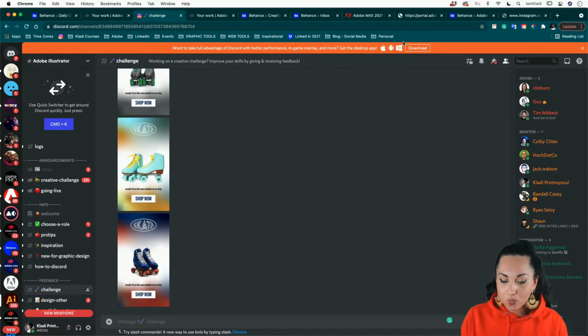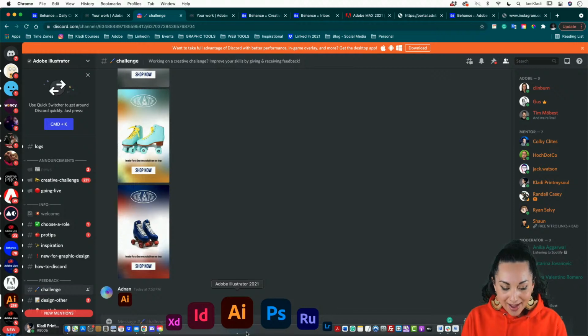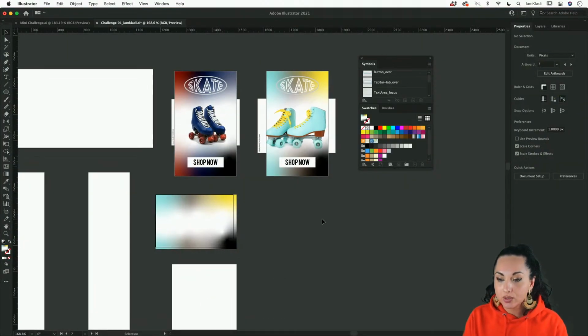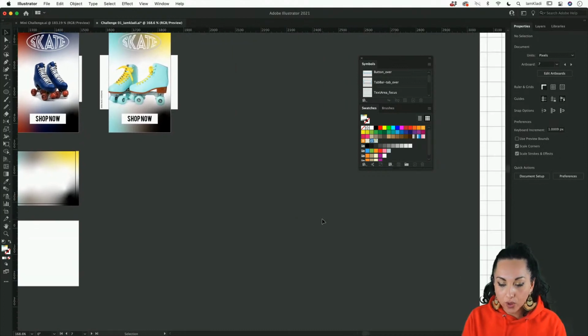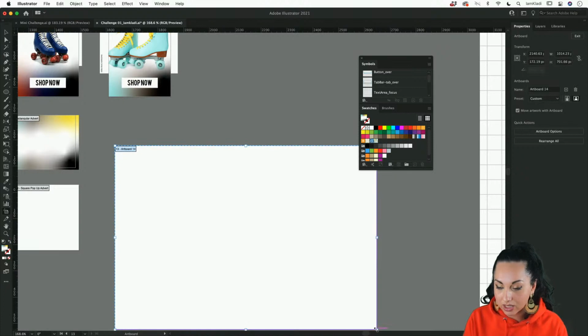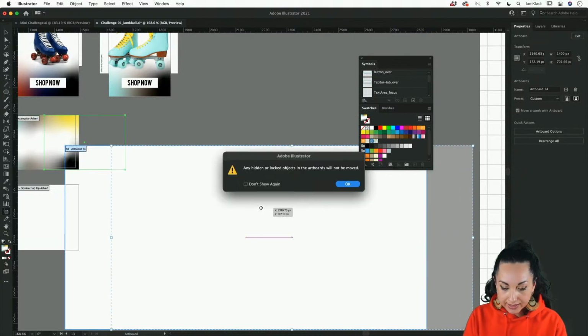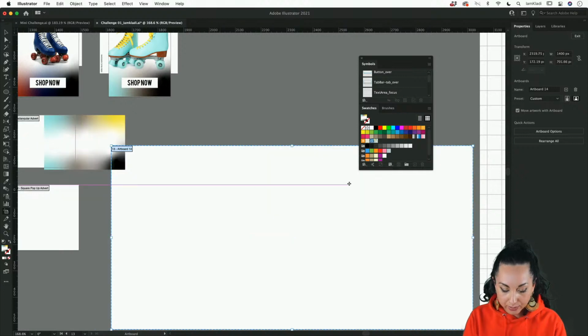I know that we have just 1 minute. I just want to show you this real quick because we didn't have time yesterday. We have Adnan with a little Illustrator icon. That's super cute. I want to show you how to create these images for our Behance page. What I usually suggest is to create an artboard that is 1400 pixels wide. So you can use the width 1400, and you can make it as high as you want. Here it is. I'm going to click OK now that I moved it.